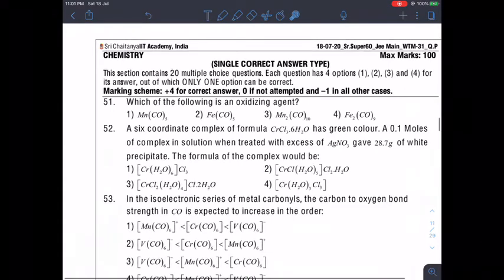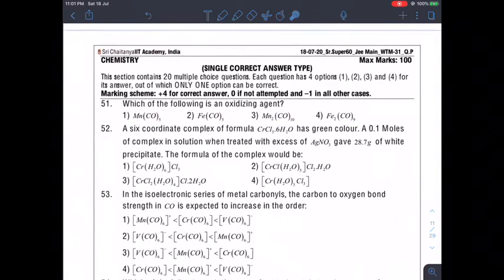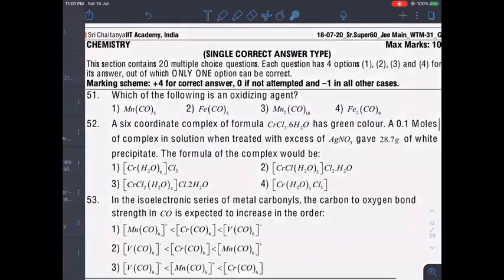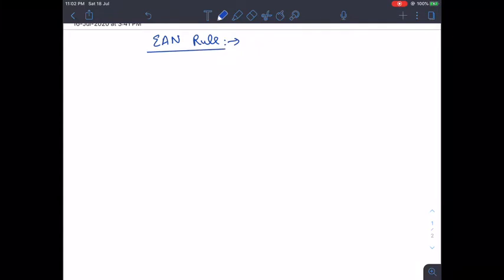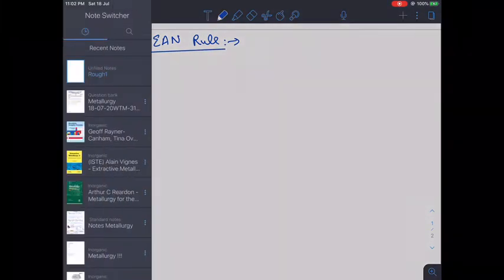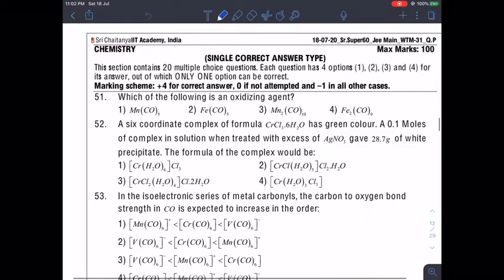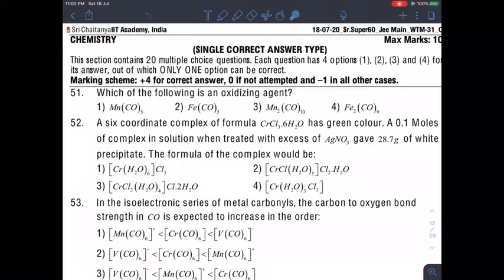Now if you look at the options, all of them are carbonyl compounds. One important property of carbonyl compounds is that every carbonyl compound follows strictly the effective atomic number rule, the EAN rule, which means the noble gas configuration should be attained by the metal. So we have to check which of the given examples do not follow EAN, and then look into whether it will lose or gain electrons to complete EAN.